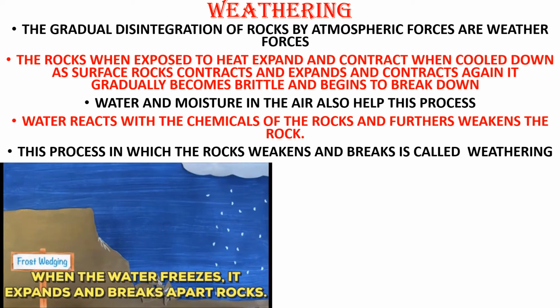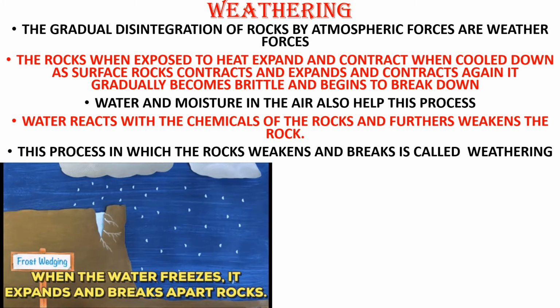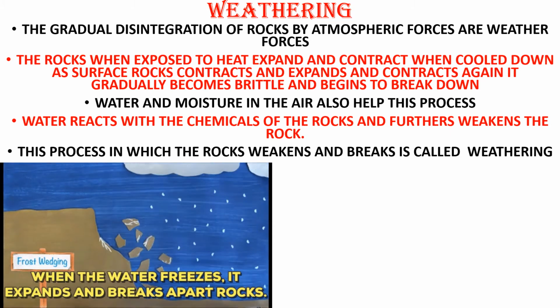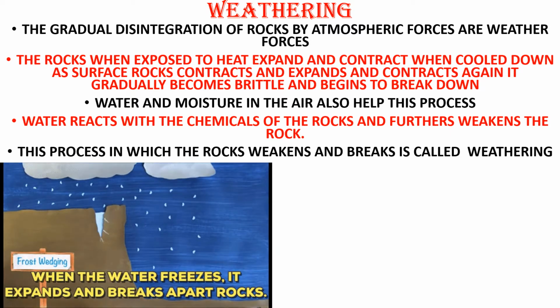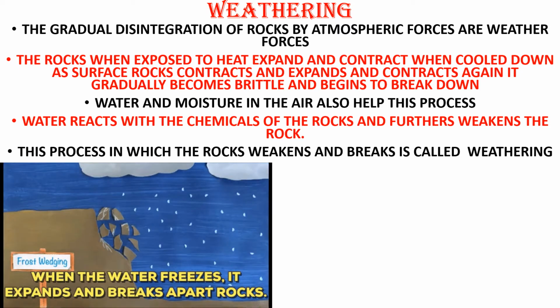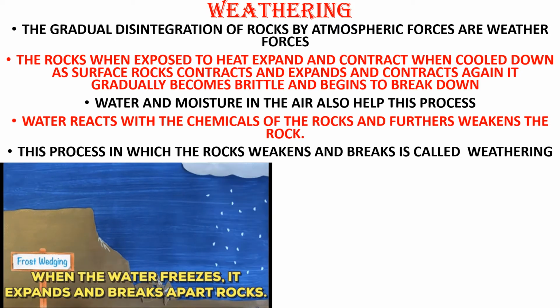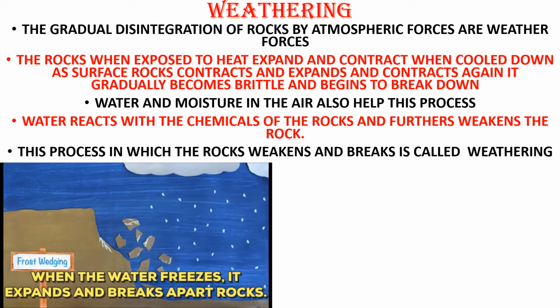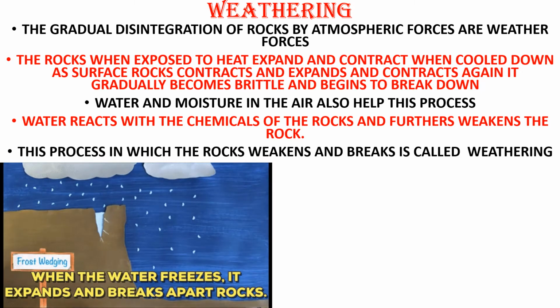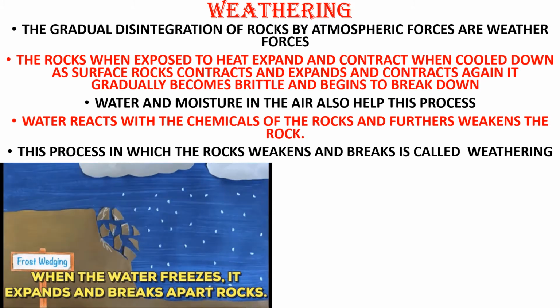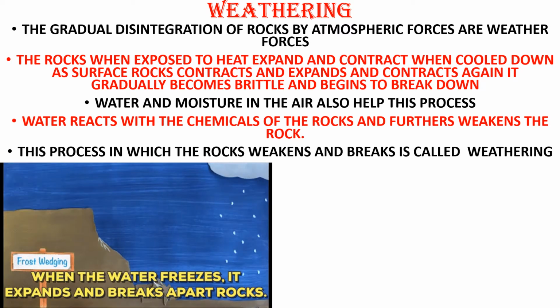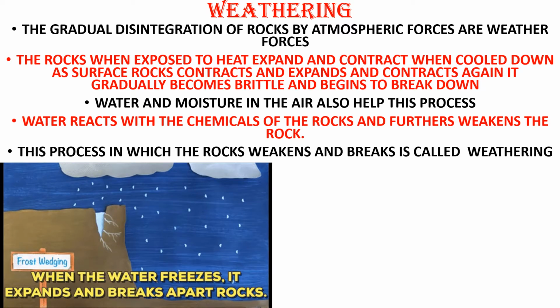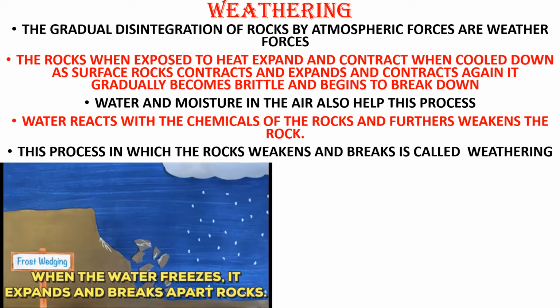Here in this image you can see the air is blowing and the rain is falling, and due to the force of the air and wind, this rock is being broken and slowly becomes brittle. And when the water freezes, it expands and breaks the rock apart. So this is called frost wedging, or weathering.